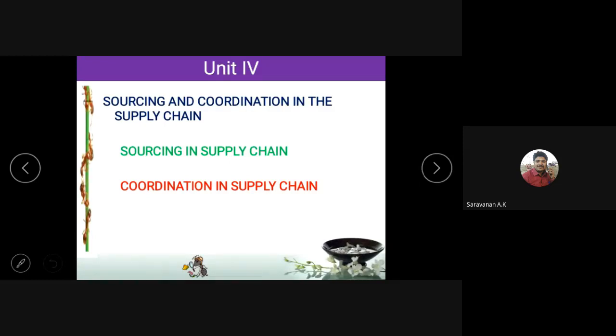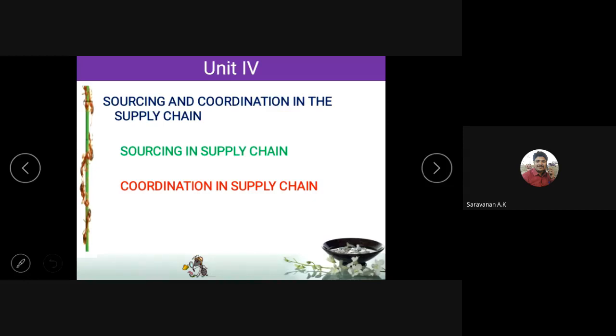For example, if I am having an automobile industry, let us take the Hyundai industry. For making the car body, we need sheet metal. Where are the sheets obtained from? The sheets are obtained from the steel plants. Where did the steel plants get their material? It is from the iron ore. They have to dig the mountains, take the iron ore, and fabricate the steel sheets. Those sheets will be bent into the car body design and then fabricated. That is what we call sourcing. The material required for manufacturing something is obtained from raw material or it may be anything. That is what we call sourcing.